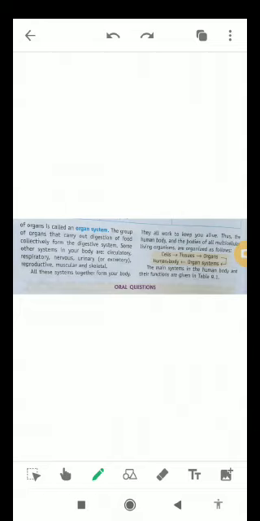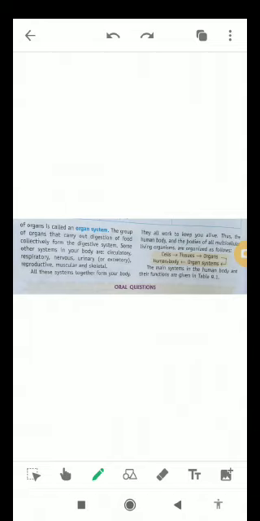The structural and functional unit of life is cells. These are the smallest unit, and the group of cells is known as tissues. A group of tissues is known as organs, like liver, like heart, like kidney. These are organs of our body, and when organs are combined together, they form the organ system like digestive system, nervous system, circulatory system, etc. And when all the systems are joined together, then they form the human body.